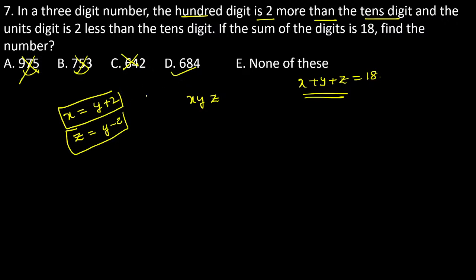Just go through the one. See, the X value is 2 more than the tens digit, so X value is always greater than this value, which means we eliminate D, and the answer becomes E, guys. That is the option elimination.